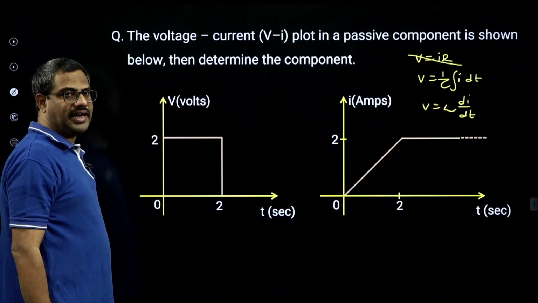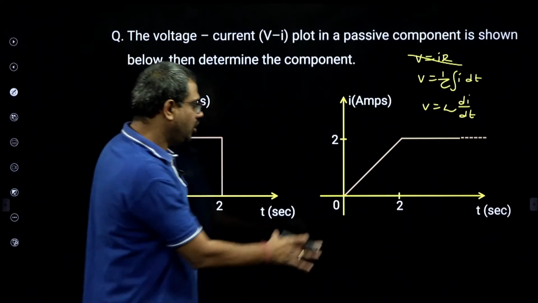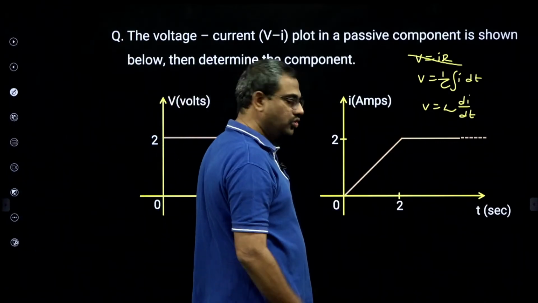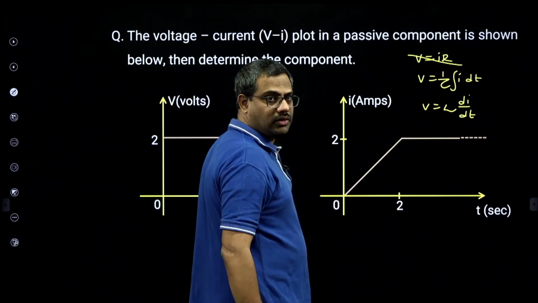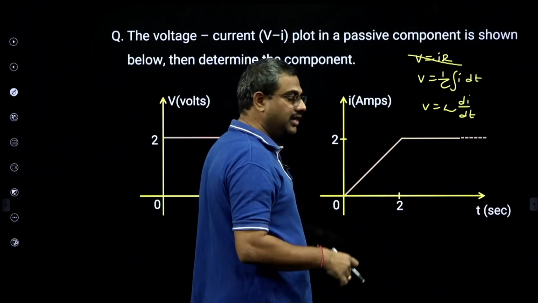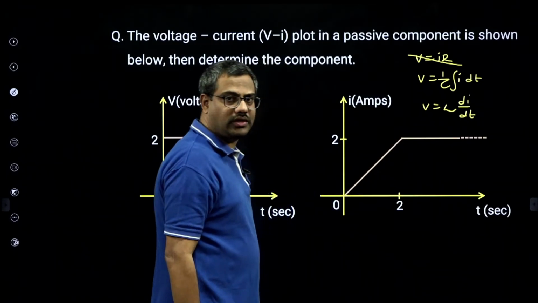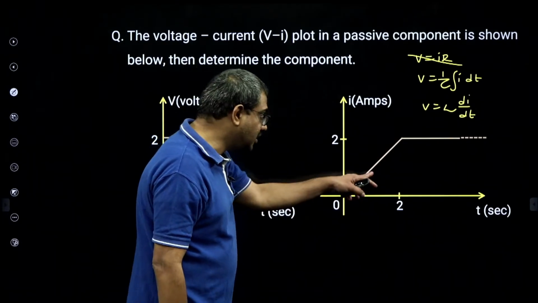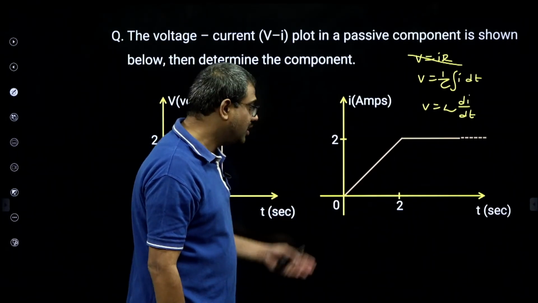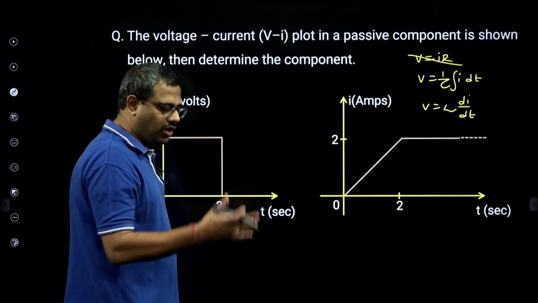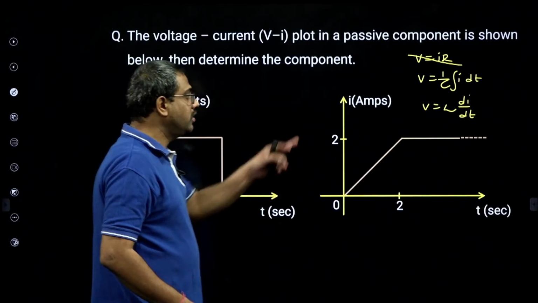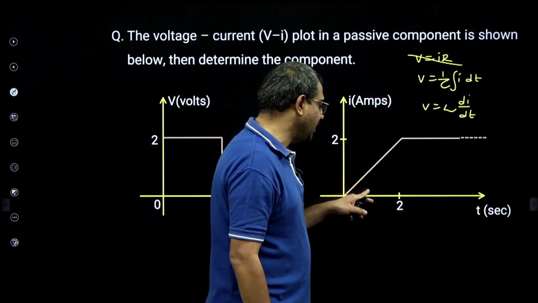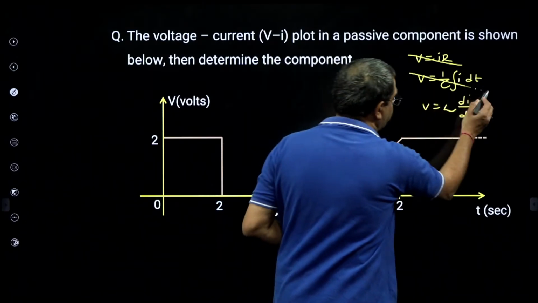V is 1 by C integral I dt. From 0 to 2 it is a positive ramp. Then V is 1 by C integral, so integration of ramp is parabolic. But see, voltage is step. So it cannot be a capacitor, because in a capacitor V is 1 by C integral I dt, and the integral of a ramp should be parabolic. So this is also not possible.